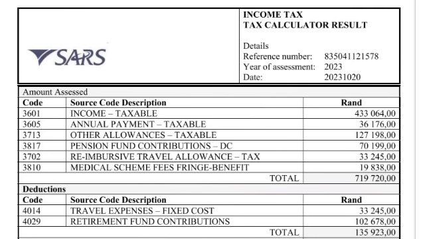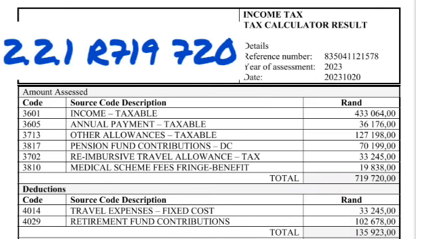So you see there that it starts with income taxable, and then we have annual payments and other allowances, pension fund contribution, reimbursement, and medical aid schemes, and it has a total of 719,720 as his total income. So that becomes the answer that we've been looking for in our question. So your answer to 2.2.1 is going to be